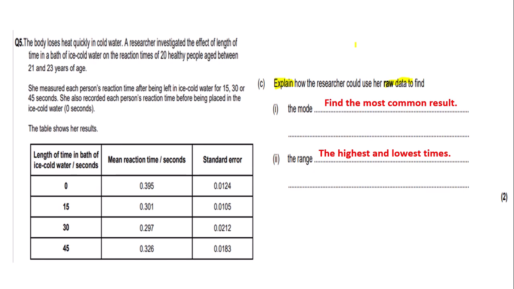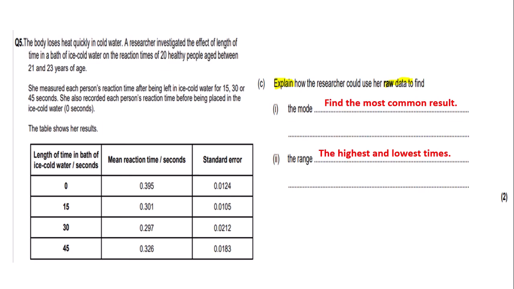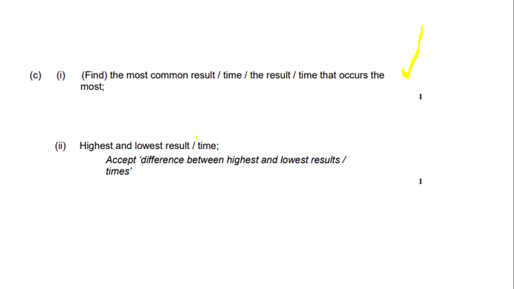So let's take a look at the mark scheme. So the mark scheme says, for the mode, find the most common result, which we wrote, so we would get the mark, or the most common time, or the result, or the time that occurs the most. So you can refer to any one of these to get the mark. And for the range, it says the highest and lowest result, or the highest and lowest time. We wrote the highest and lowest times, so we would get the mark. Also, it does accept the difference between the highest and lowest results or times, so you can refer to the difference to get the mark. However, the examiner prefers if you just write the highest and lowest results or the highest and lowest times, as the question is asking you about raw data.